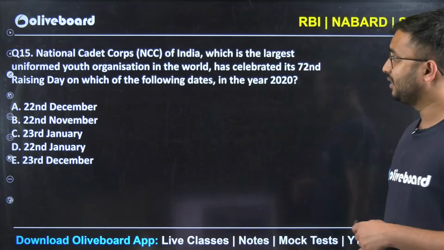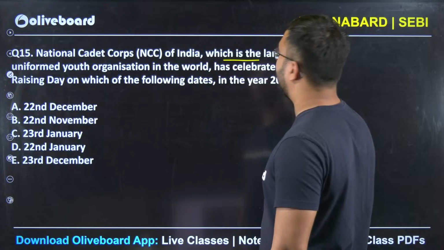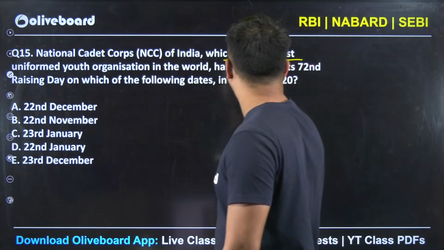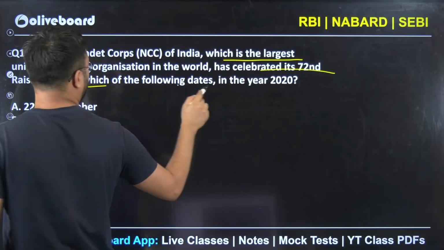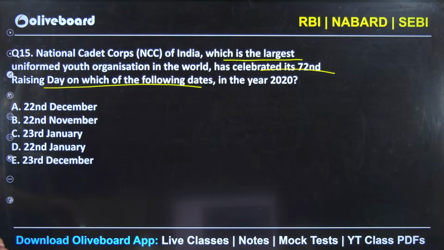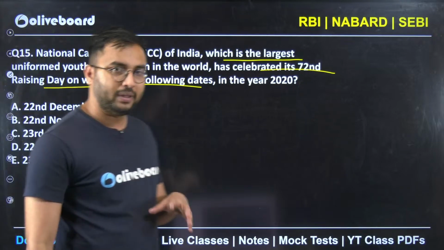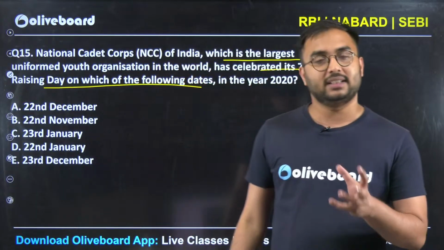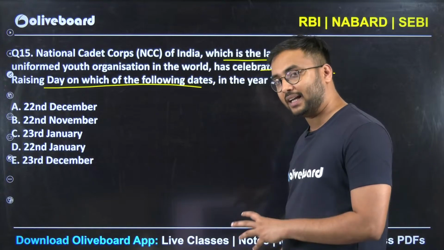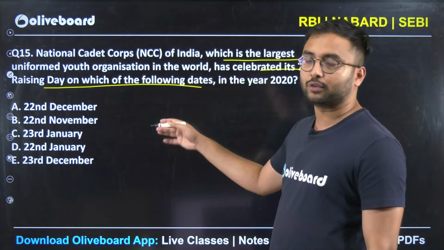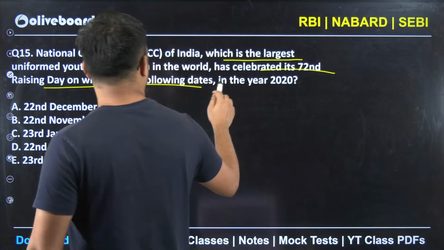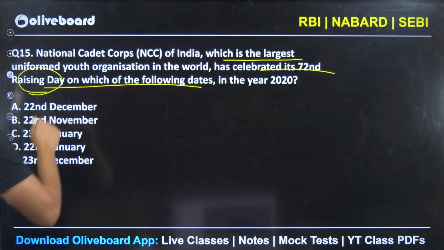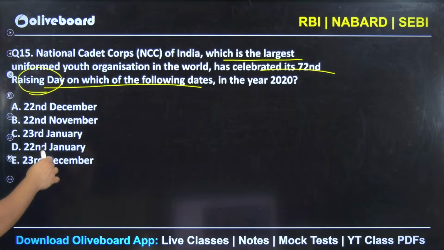Okay. Next, NCC of India, which is the largest youth organization in the world, had celebrated its 72nd Raising Day on which of the following dates in the year 2020? So there are many students who would be in NCC or NSS. These are basic organizations in our India, and from your GS static point of view, it is very, very important. So 72nd Raising Day means what? It is nothing but NCC का अगर established date भी अगर आपको पता हो, then also you can give the answer. So 22nd December, 22nd November, 23rd January, 22nd January, 23rd December.